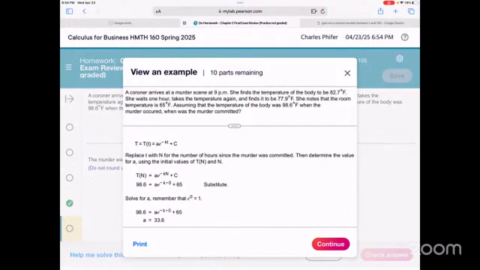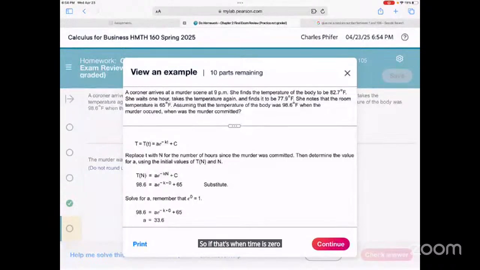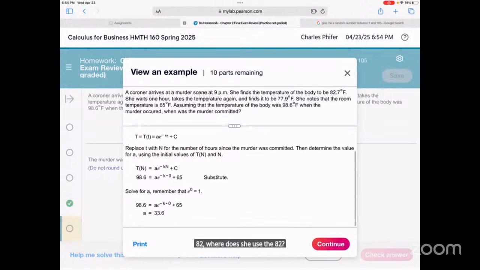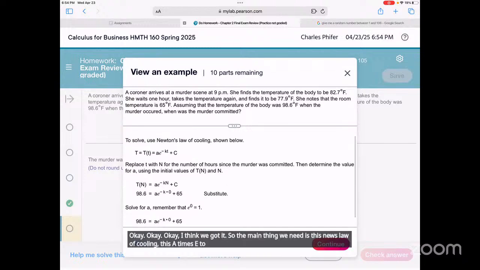They added the plus C for the temperature of the room, right? So the main thing we need is this Newton's law of cooling, this A times e to the negative kt, basically the exponential decay, plus C. Okay, I think I got it.